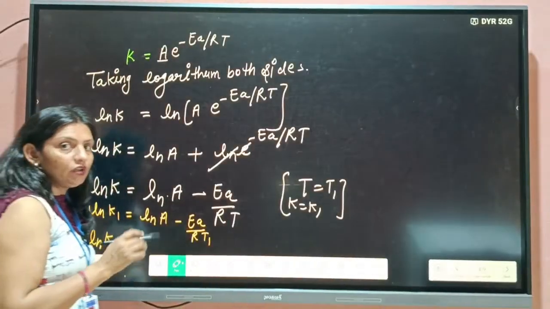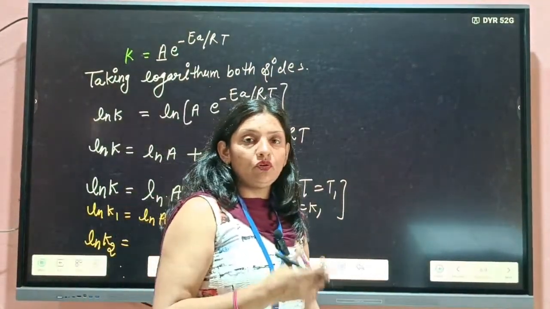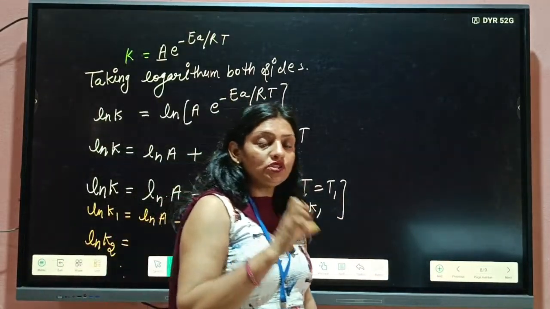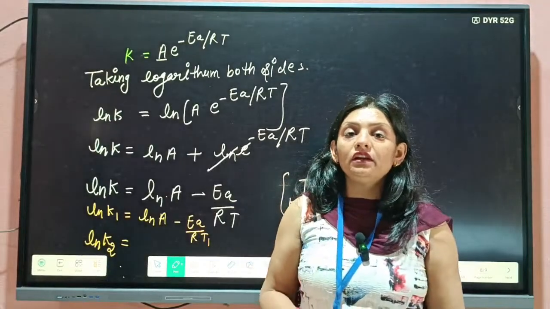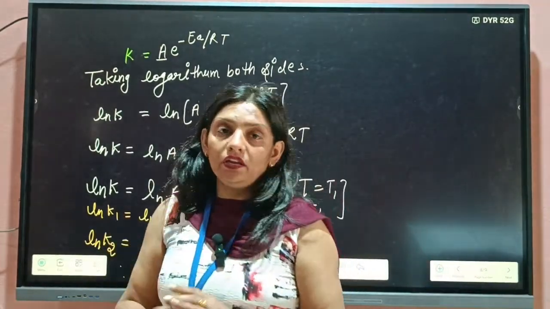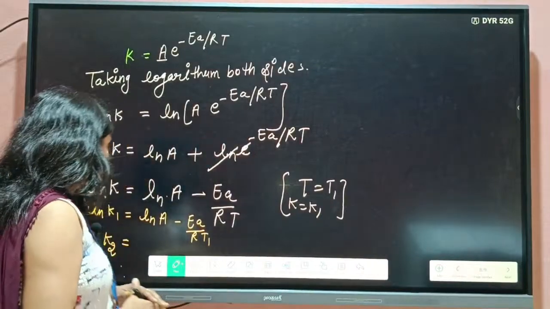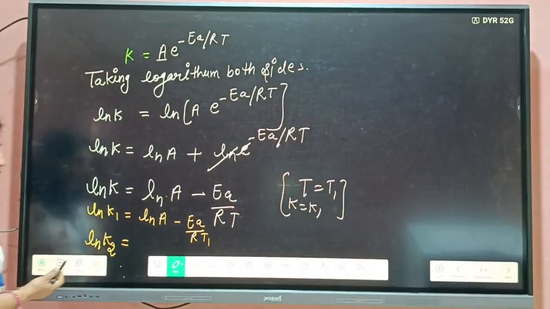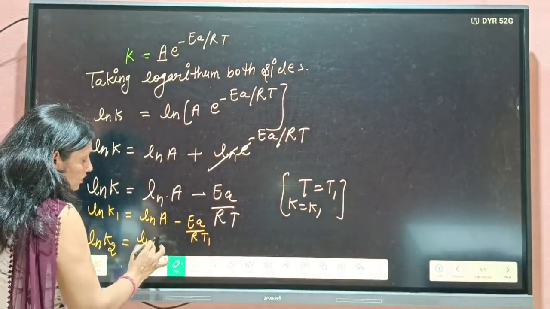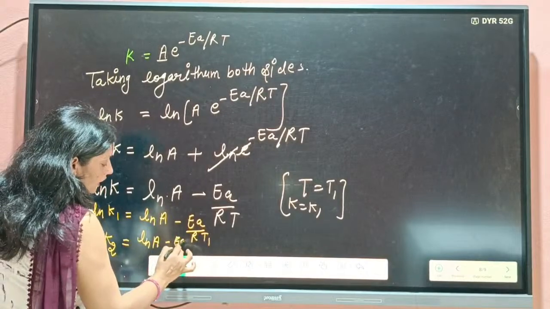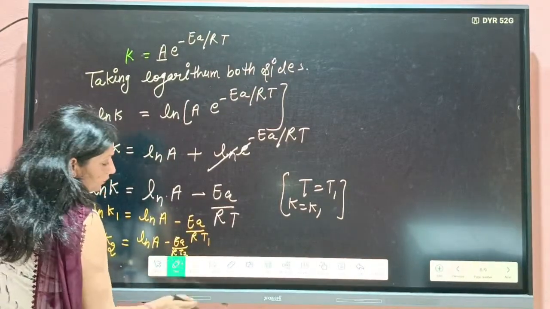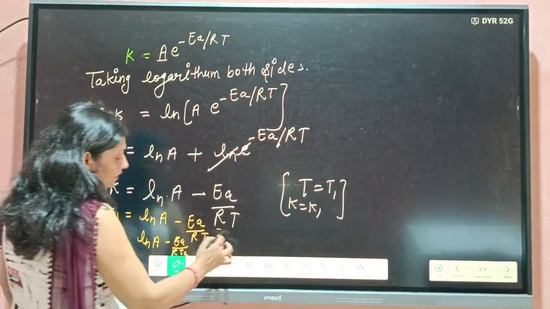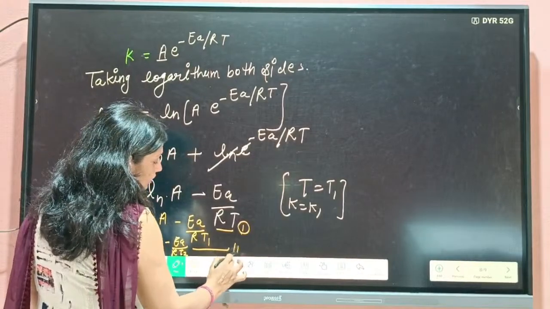You know very well, na? Rate constant is temperature dependent. If for the same reaction you change the temperature, then the rate constant value will also vary. So if temperature is T2, we are considering the constant is K2, but this constant A will remain the same here: ln K2 is equal to ln A minus EA by R T2. Clear? Then let us consider this is equation 1 and this is equation 2.